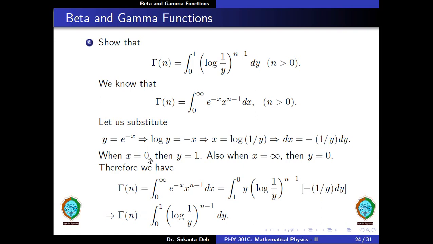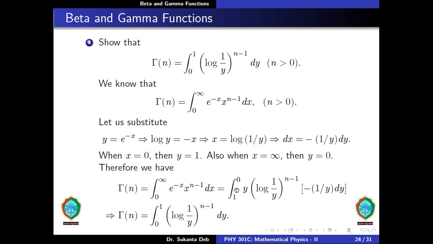Now when x is equal to 0, then we get y is equal to 1. Also when x is equal to infinity, then we get y is equal to e to the minus infinity, which is equal to 0. So therefore we have gamma of n is equal to the integral from 0 to infinity of e to the minus x, x to the power n minus 1 dx.